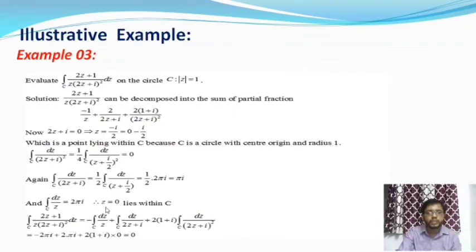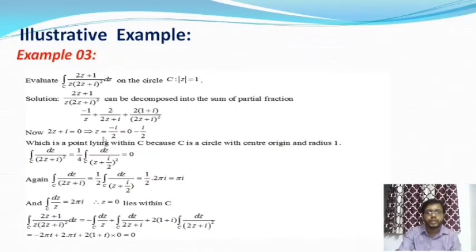If the point 0 lay outside this circle, then the integral value would be 0, after applying Cauchy's theorem. But in this case 0 lies inside the circle, therefore from the second formula of Cauchy's consequences, we'll get the value 2πi.